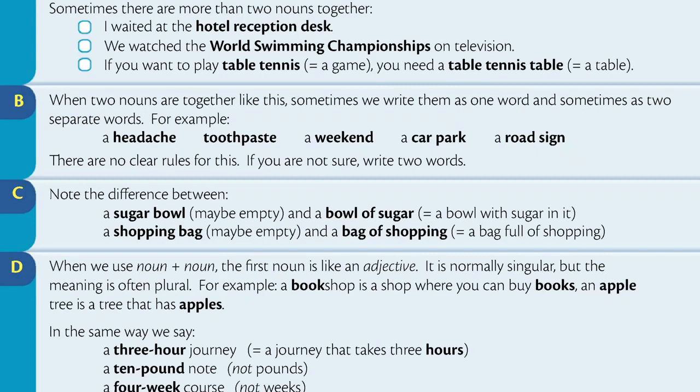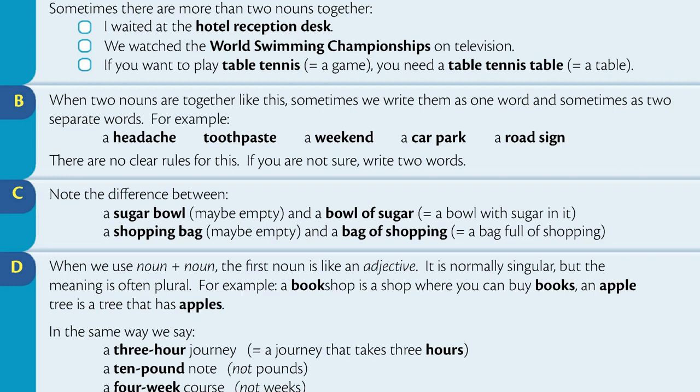Section B. When two nouns are together like this, sometimes we write them as one word and sometimes as two separate words. For example, a headache, toothpaste, a weekend, a car park, a road sign. There are no clear rules for this. If you are not sure, write two words.